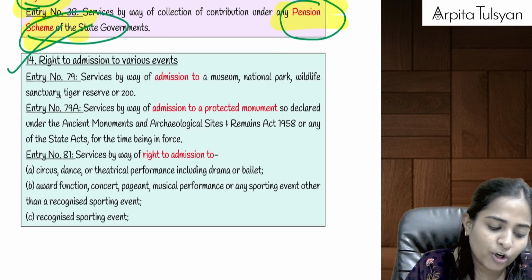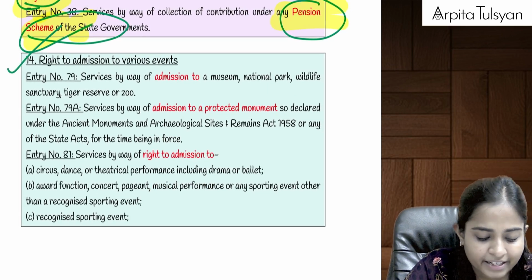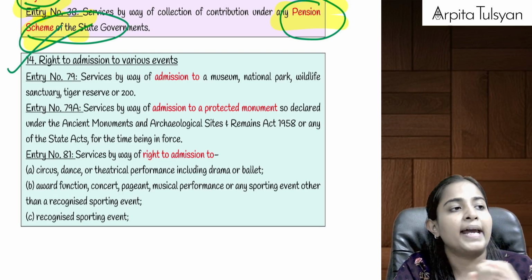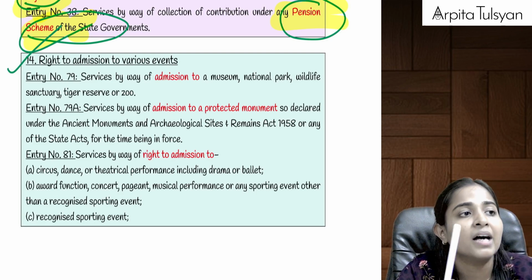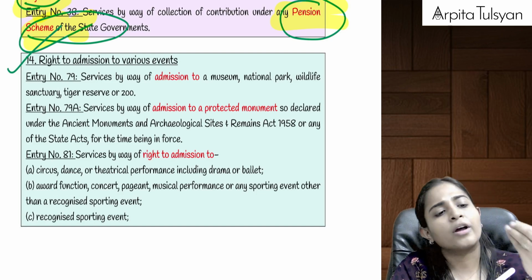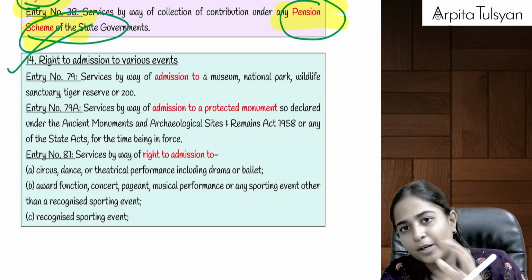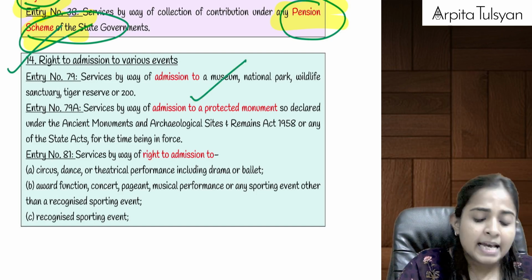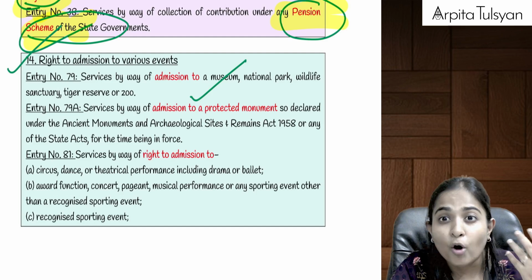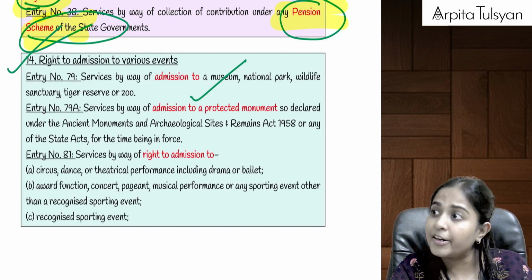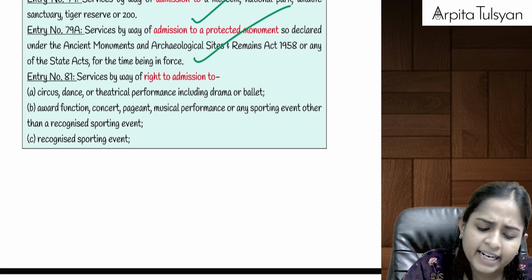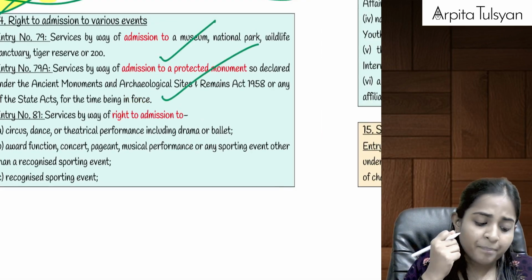Check what the next point is talking about. Right of admission to various events. This is also very, very important. If you are taking entry to any museum, national park, wildlife sanctuary, tiger reserve or zoo, whatever the entrance fee, there will be no GST applicable on it. Similarly, if you are visiting any protected monument or archaeological site, a Taj Mahal kind of place, where they are charging an entry fee, on that entry fee there will be no GST applicable.